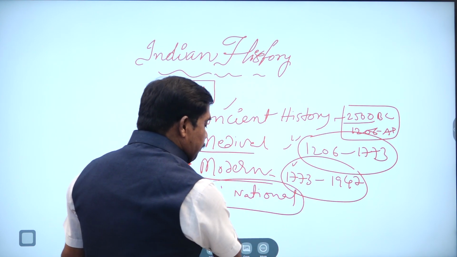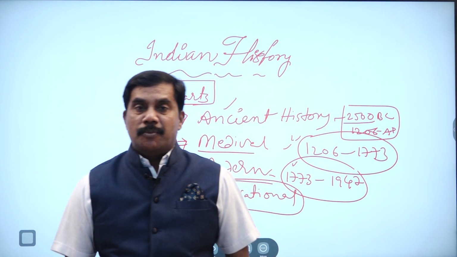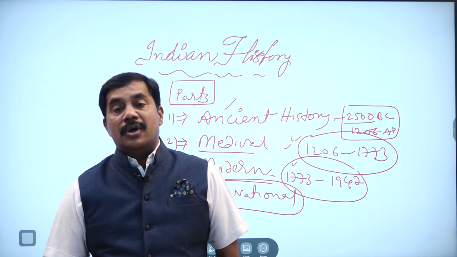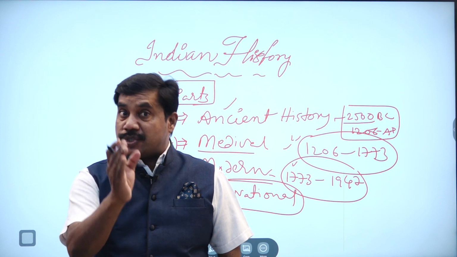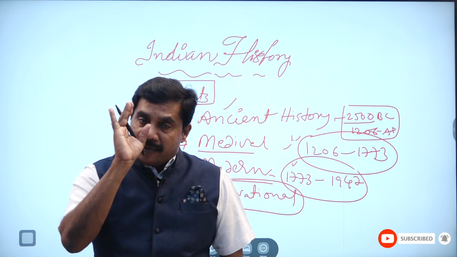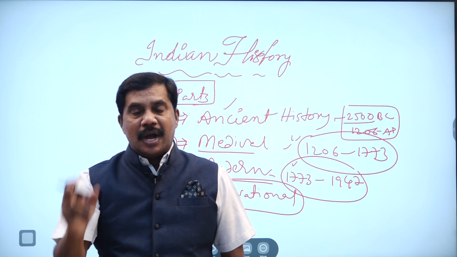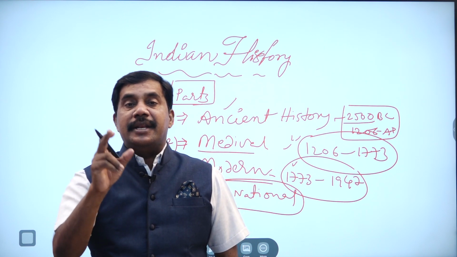It has a lot of importance, because we will get so many questions from it. We will get maximum questions from modern history, so we have to concentrate on the Indian national movement.